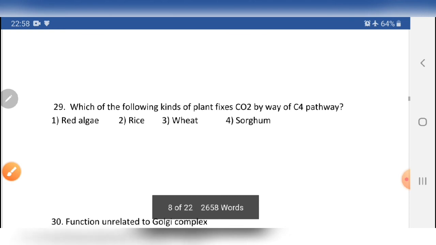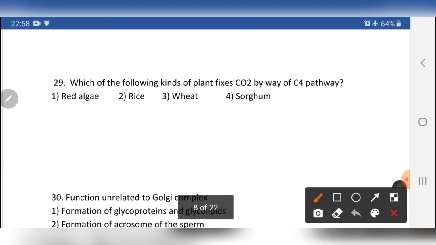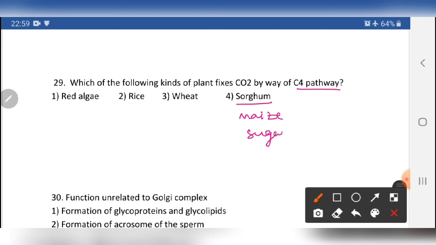So, we use it. Which of the following plants fixes CO2 by way of the C4 pathway? I already mentioned C4 pathway in the previous question. Generally, Sorghum vulgare is sorghum. Not only this one, maize, sugarcane, even the millets, tropical region plants, these are all C4 plants. C4 plants have a higher photosynthetic rate compared to C3 plants, because they avoid the photorespiration problem.